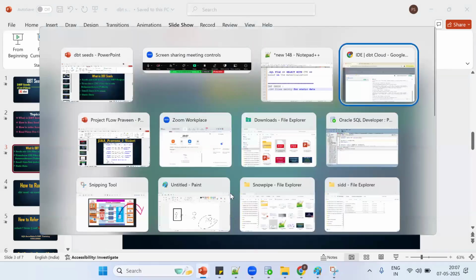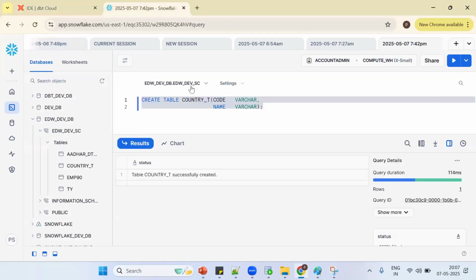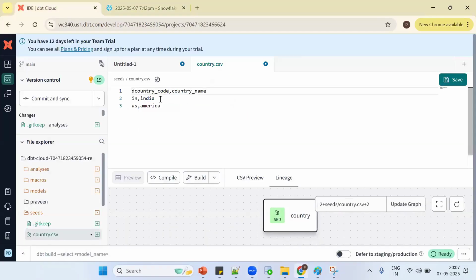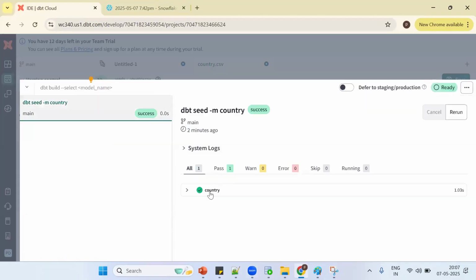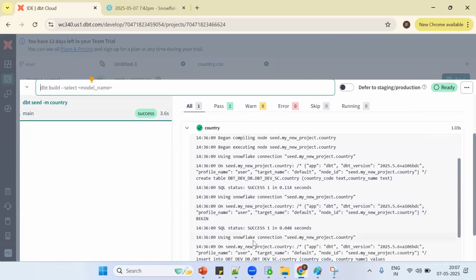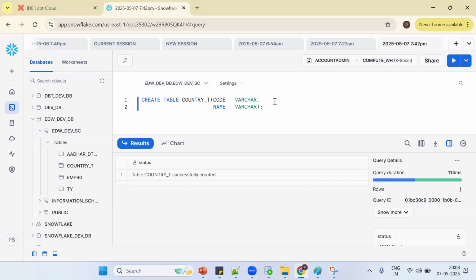Sometimes, instead of accessing from Snowflake, see, now I want to create the table and load this data. Instead of doing all this, DBT says, don't do all these things. Put it in the DBT seeds folder and run the seed command. Now what happened? The table will be created. Let me see the data, then you can understand the functionality. Scroll down, now see what happened. Control C, Control V. Okay, see the data.